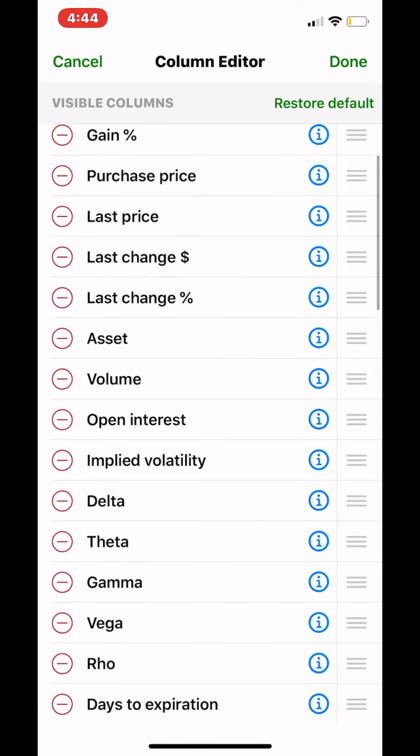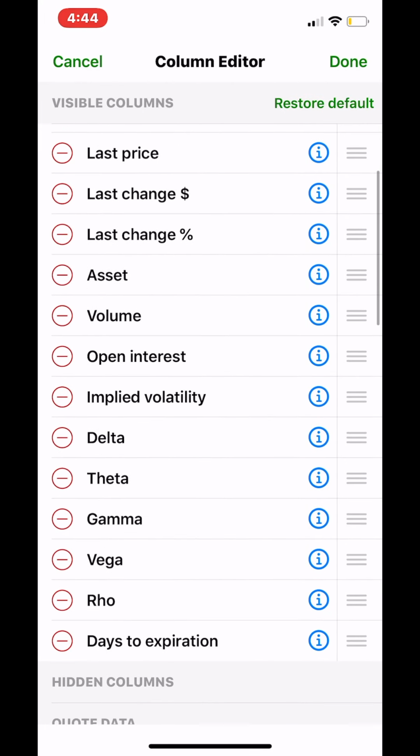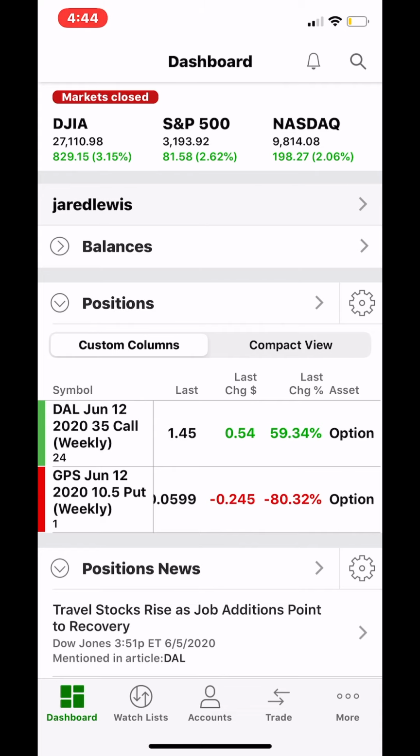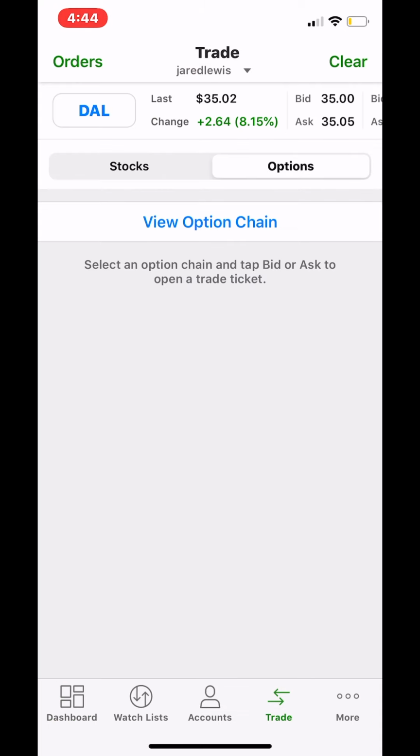But these are the ones we have added. We added volume, open interest, implied volatility, Delta, Theta, Gamma, Vega, Rho, and days to expiration. So when you do that, you can just hit done there. And yeah, so that's bid, that's ask, implied volatility, Greeks, and we talked a little bit about volume and open interest as well.